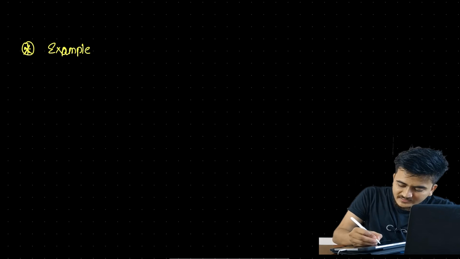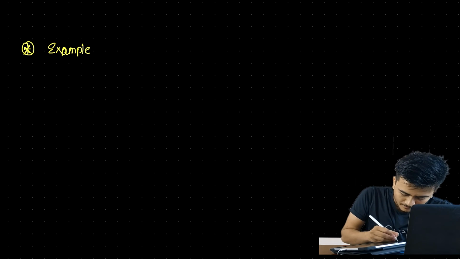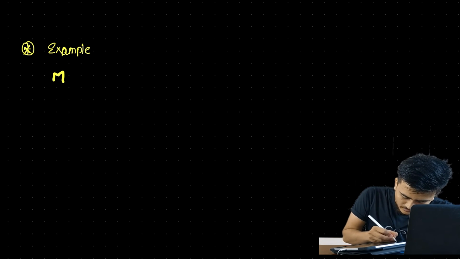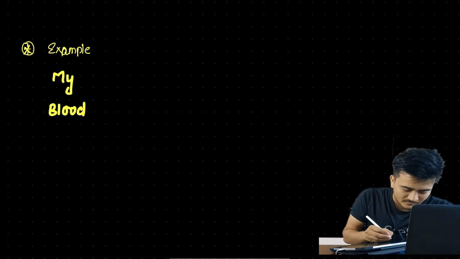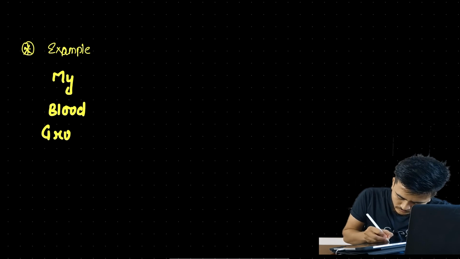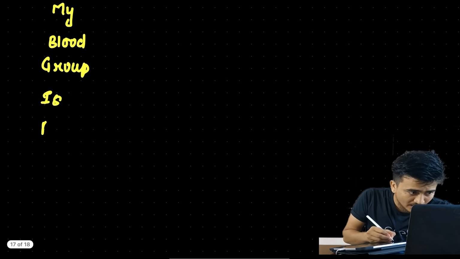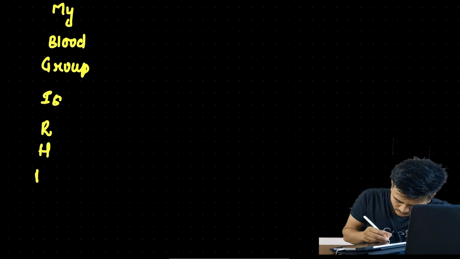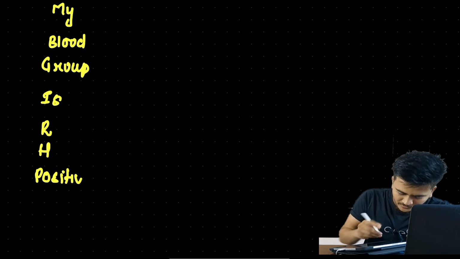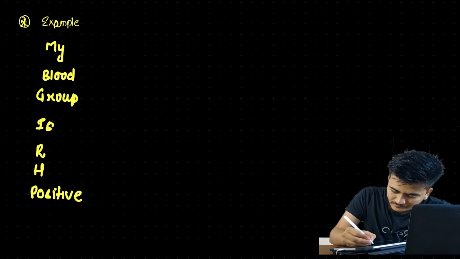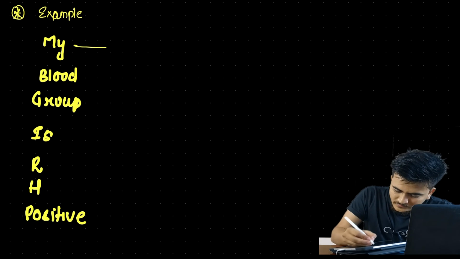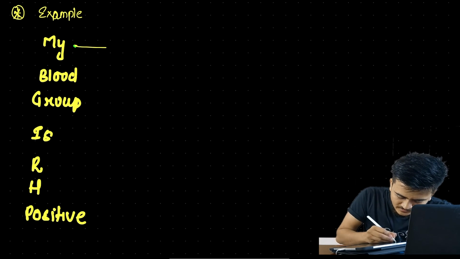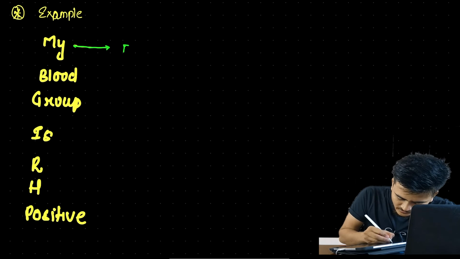To remember the examples, we'll remember this simple thing: blood group is RH positive. What comes from M? Obviously, it is myasthenia gravis.